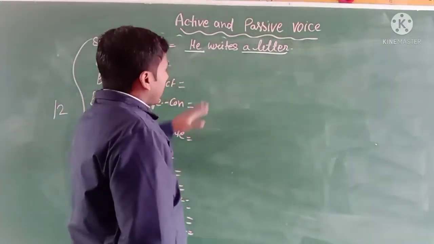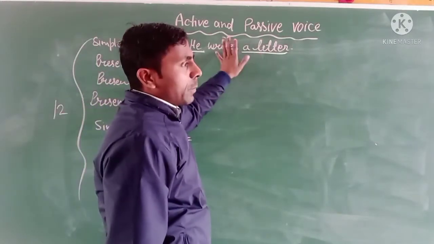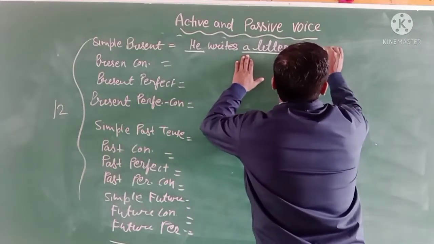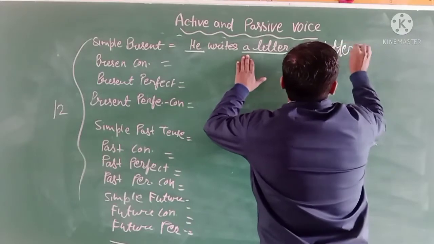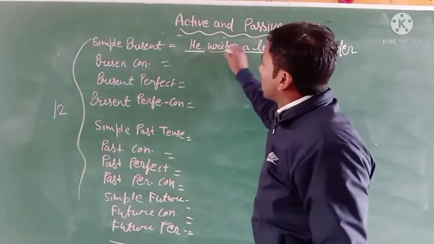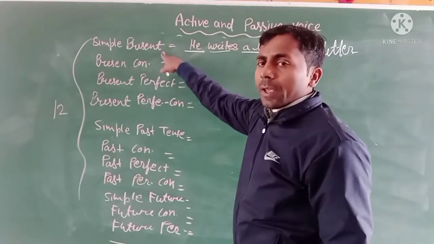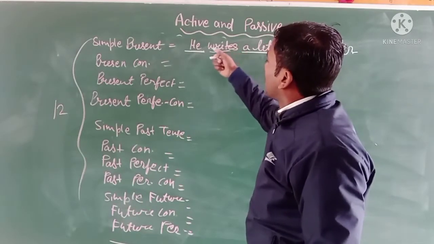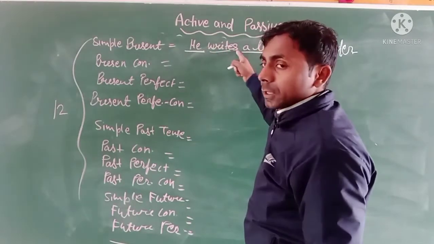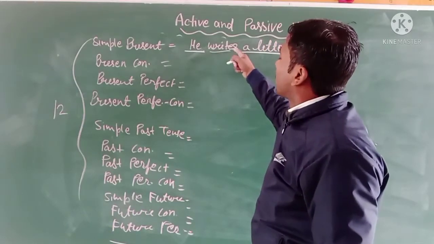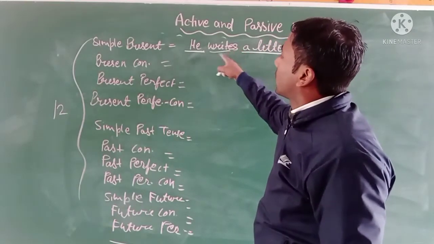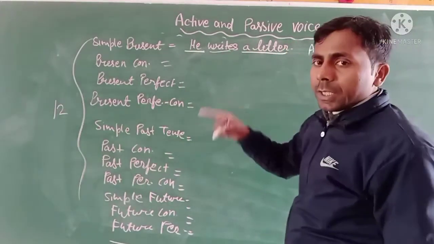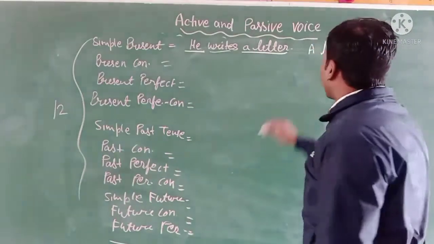When you learn, it's a simple way. Subject will be object and object will be subject. So here the object is a letter. Then you have to write down here a letter. Here the tense is simple present tense. And how can you identify the simple present tense? With the verb you have to get s or es. So it is the simple present tense, and when you change this simple present tense into the passive voice, then according to the subject it will be is, am, are. Is, am, are.